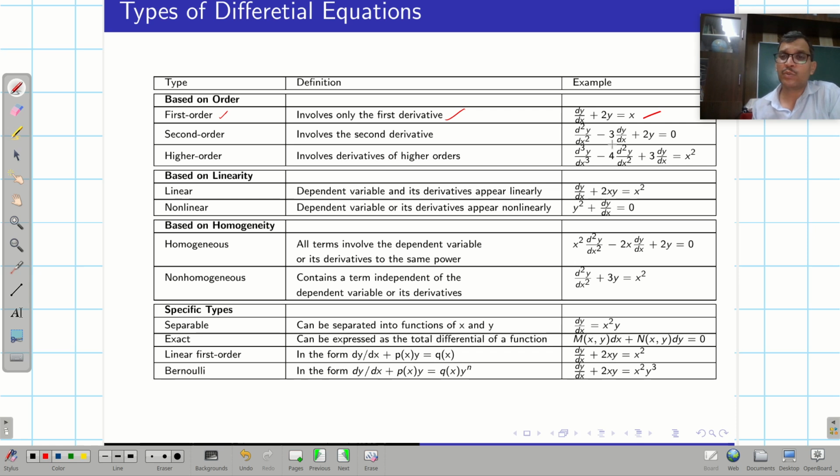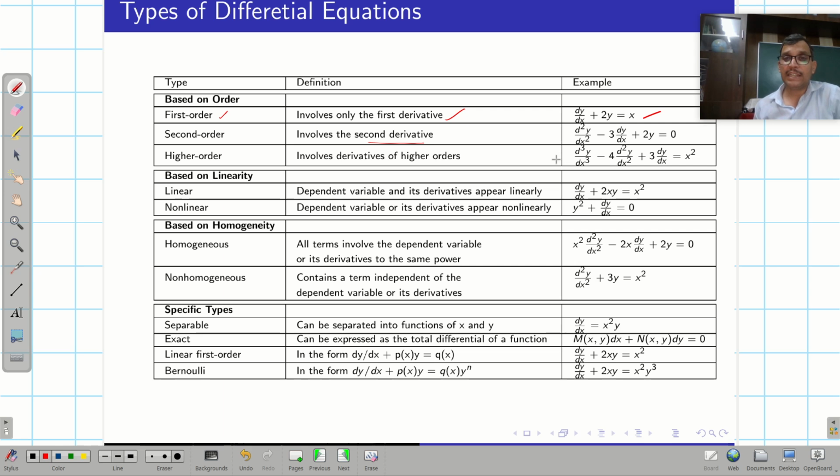But if I look at this, it involves a second derivative, so it is a second order differential equation, and if it contains more than 2, then it is said to be a higher order differential equation. So what types of order are there? First order, second order, third order, and so on, higher order.